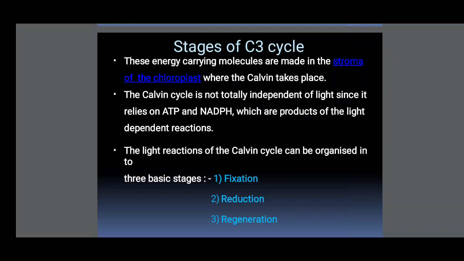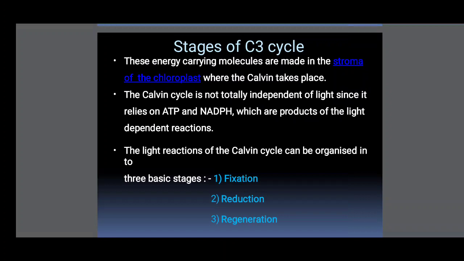The energy carrying molecules are made in the stroma of the chloroplast, where the Calvin cycle takes place. So the Calvin cycle takes place in the chloroplast stroma. The light reaction takes place in the grana. The dark reaction, that is the Calvin or C3 cycle, takes place in the stroma.